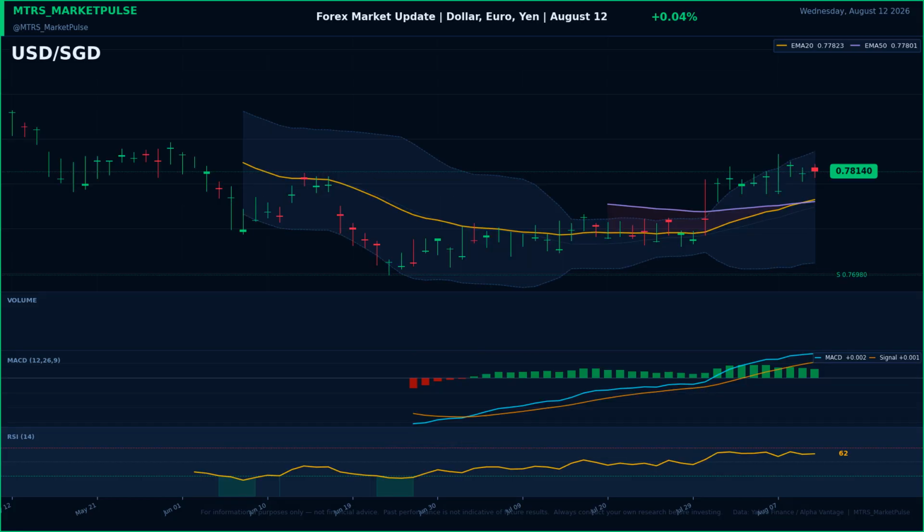USD SGD is trading at 0.7814, gaining 0.04% on the session. The Singapore dollar reflects Asian FX sentiment, trade flows, and MAS monetary policy.